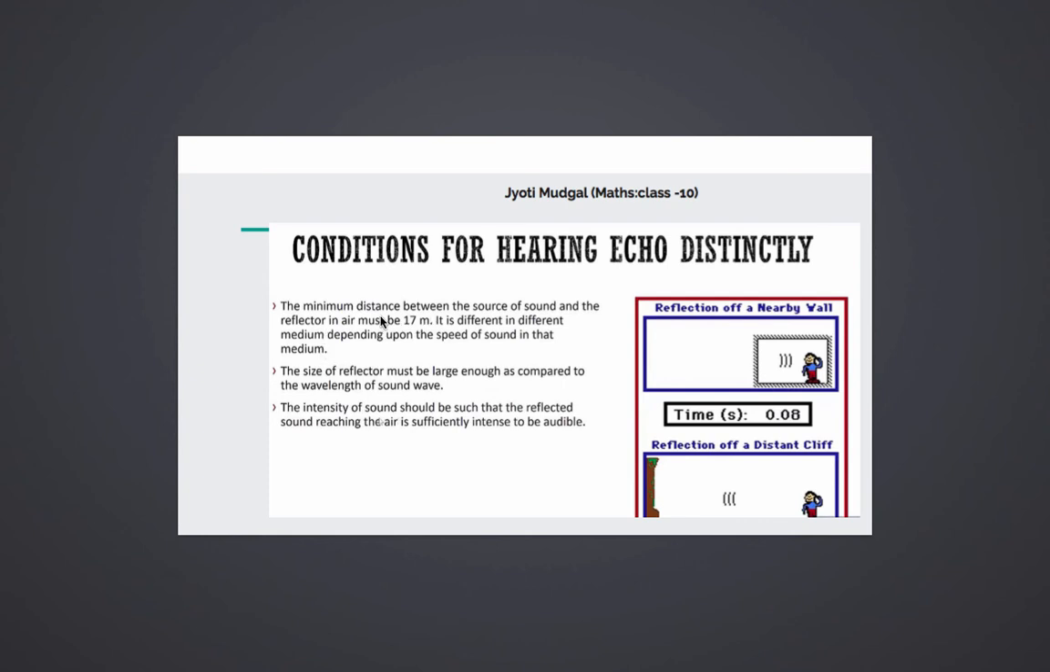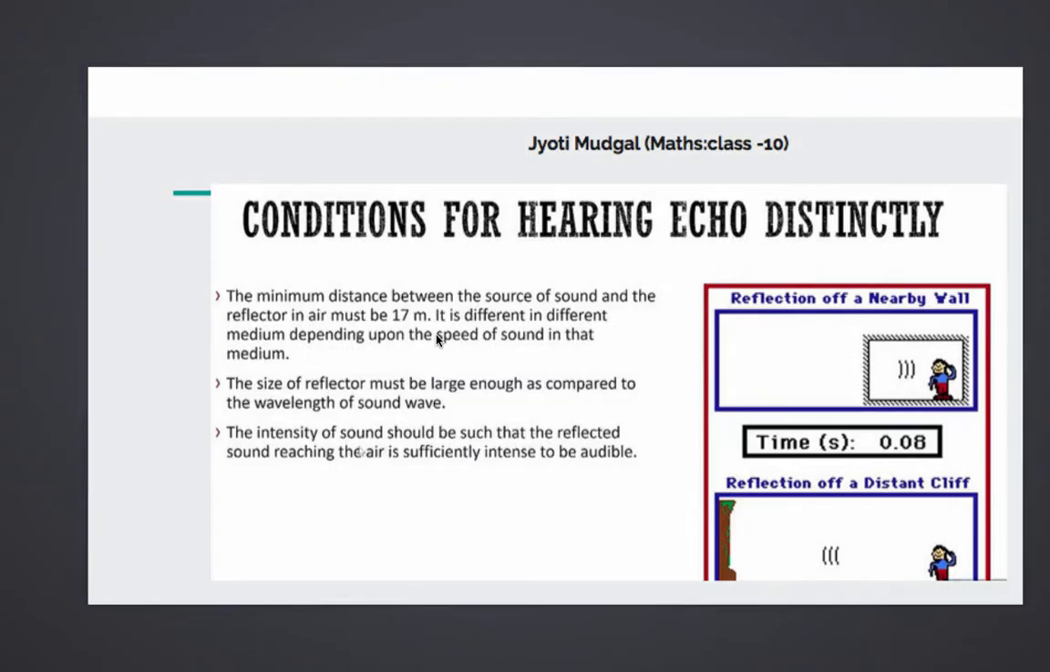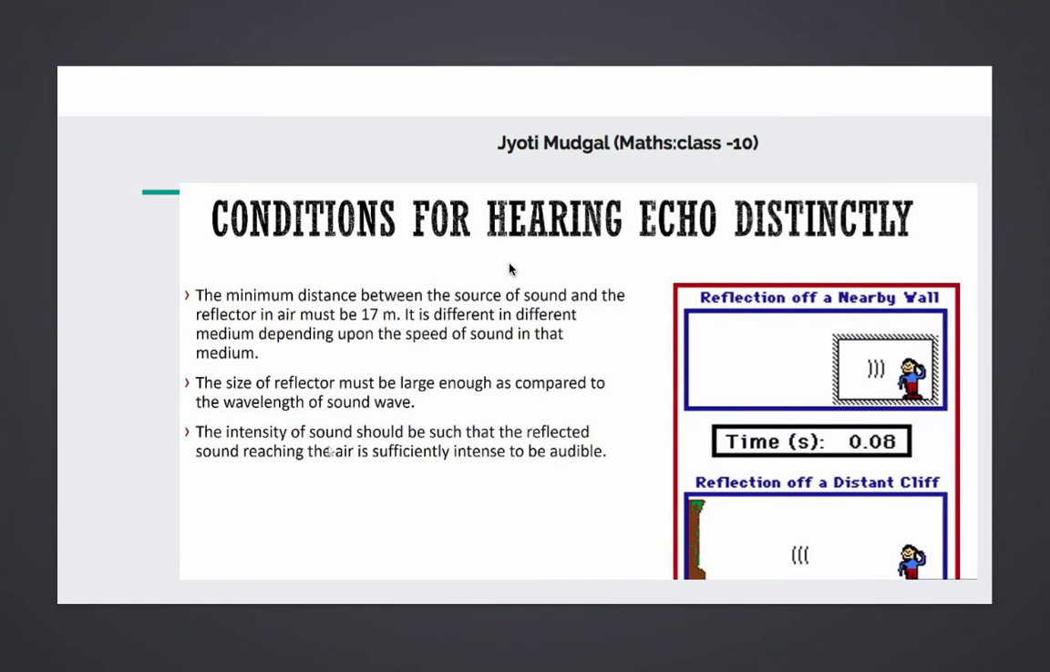One, the minimum distance between the source of sound and the reflector in air must be 17 meters. This question comes in the exam straight away. It is there in class 8 and class 7 also. Three conditions for an echo to be heard, or reflection of sound. Number one, the minimum distance between the source of sound and the reflector should be 17 meters. Even if it is 16.5, no echo will be heard.